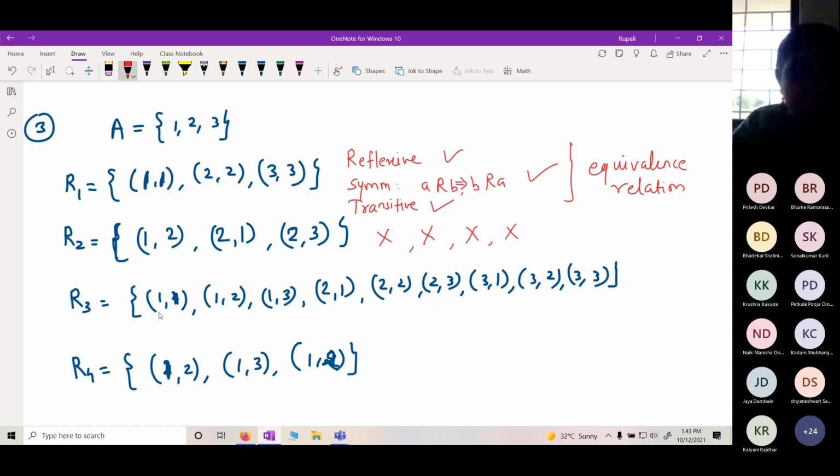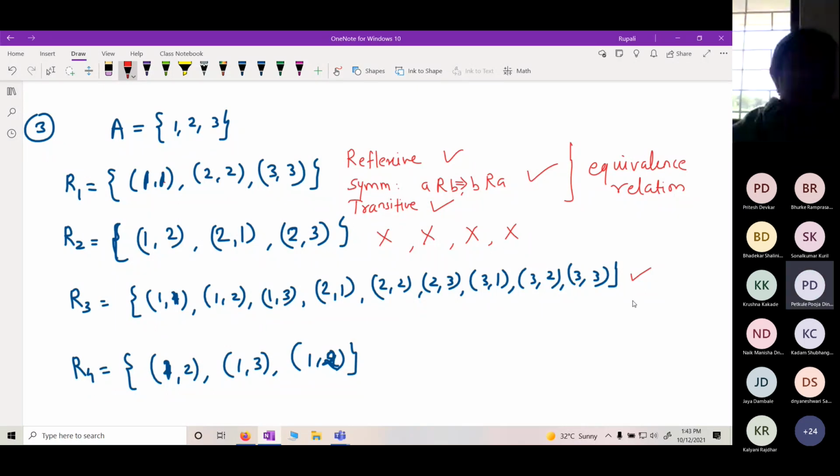R3 is reflexive. Check. Whether it is symmetric. Symmetric.